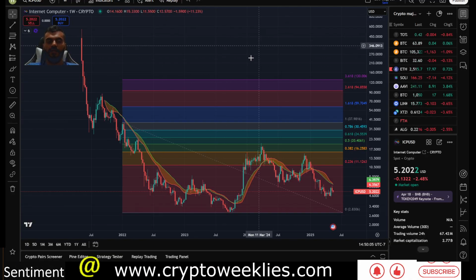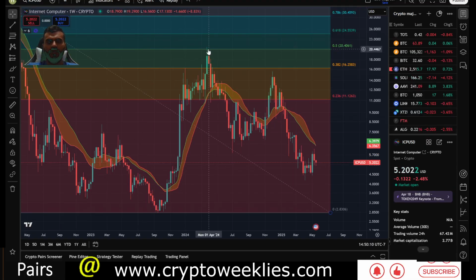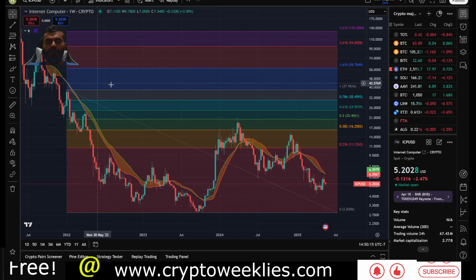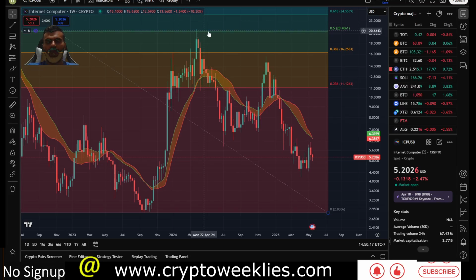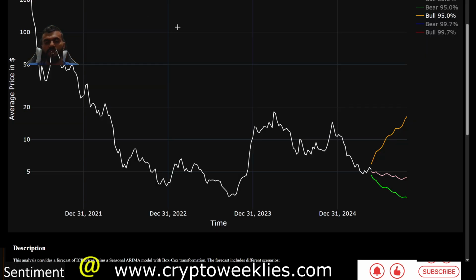If we look at this analysis, there is an indication that in March 2024, the fib levels went from the November high, about 0.5, at around $20. Next time around, the major resistance was at the 0.38 fib level at around $16. Potentially this time around, major resistance would be at around $11.12. That is the 0.28236 fib level, so that is a key level to watch.